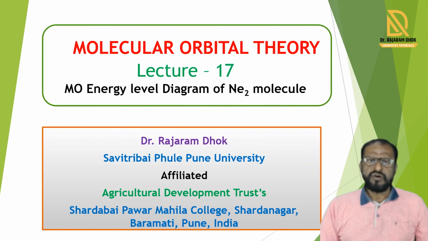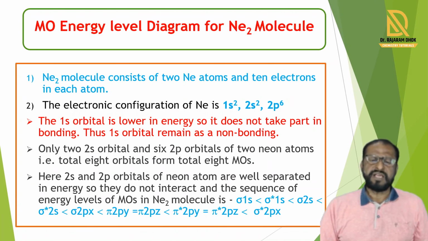Today's lecture is on molecular orbital theory, lecture 17. In this lecture, we learn about the MO energy level diagram of the Ne2 molecule, and the formation of the Ne2 molecule. In the Ne2 molecule, two Ne atoms are present, and every Ne atom has 10 electrons.